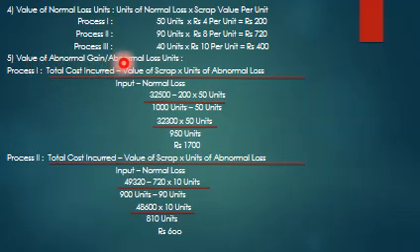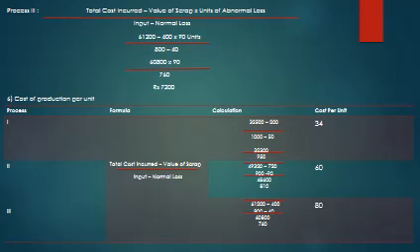Value of abnormal gain or abnormal loss units, process 1: total cost incurred minus value of scrap, into units of abnormal loss, divided by input minus normal loss. If you calculate all these, we get 1700 as the value of abnormal loss. Similarly for process 2 it is 600, and for process 3 it is around 7200.